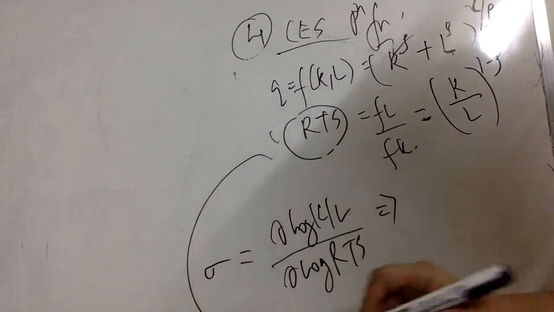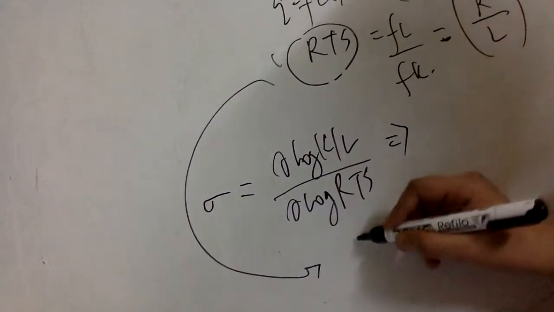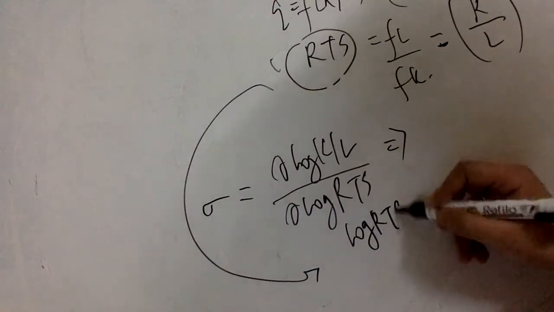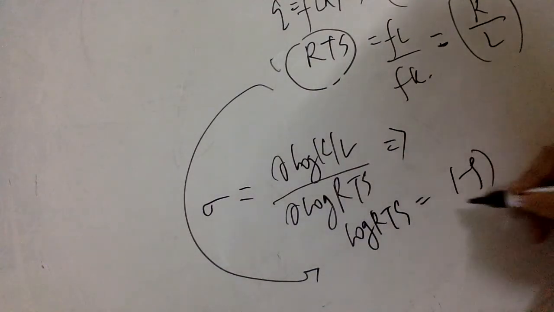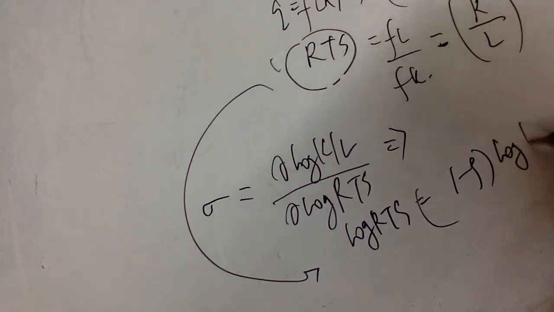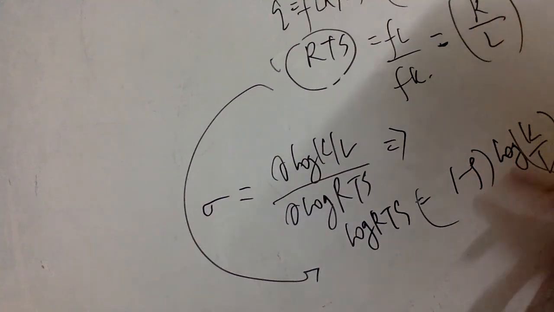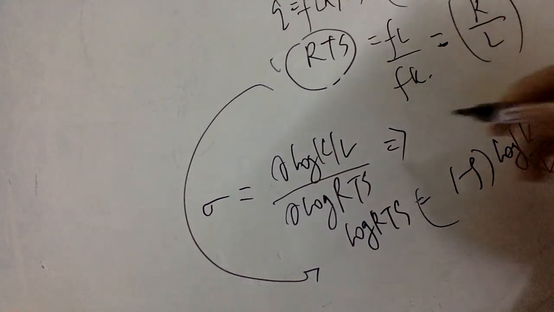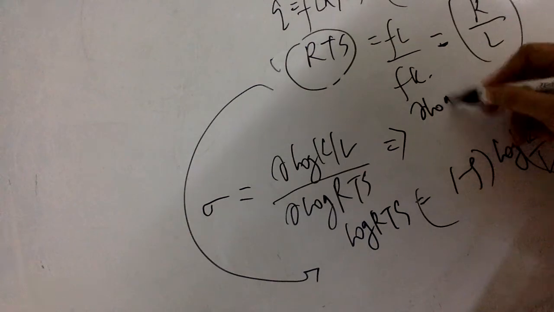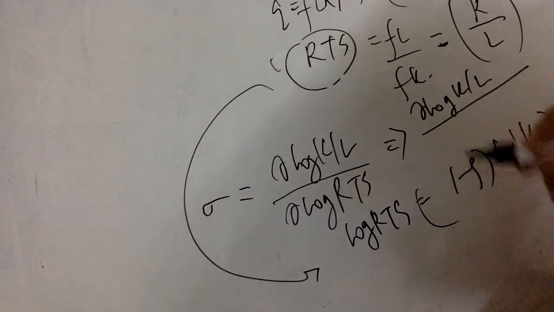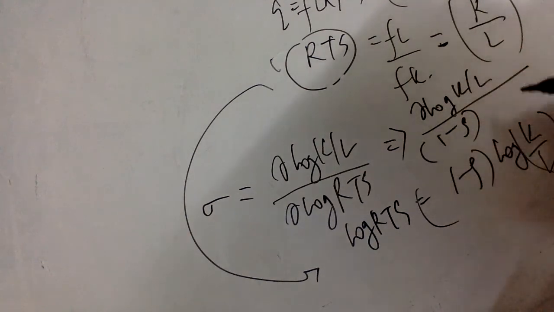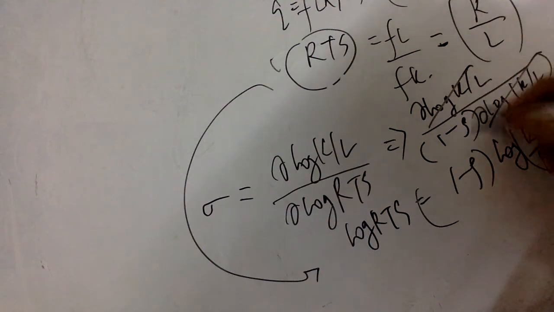So log RTS equals 1 minus rho times log K by L, and d log RTS becomes 1 minus rho times d log K by L. So here I can replace it by d log K by L upon 1 minus rho times d log K by L. So these values get cancelled.